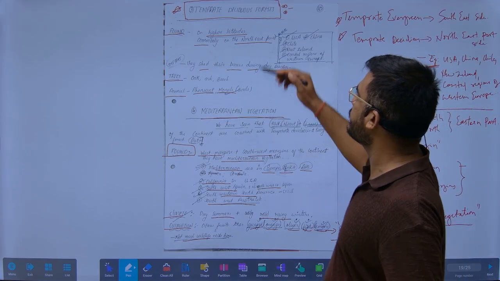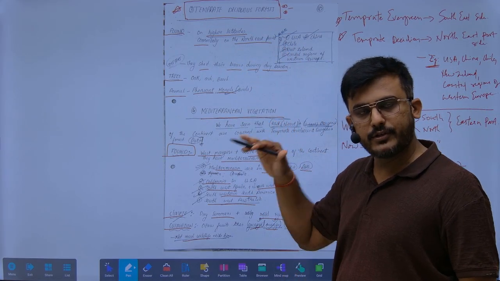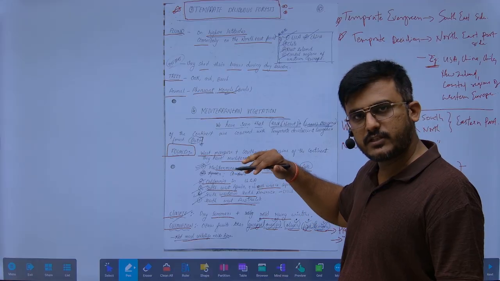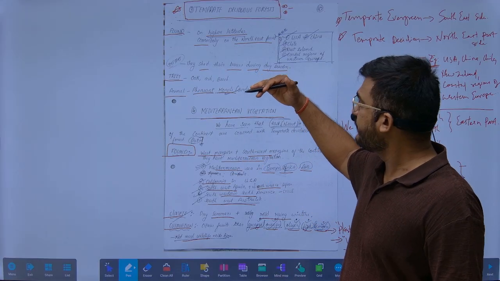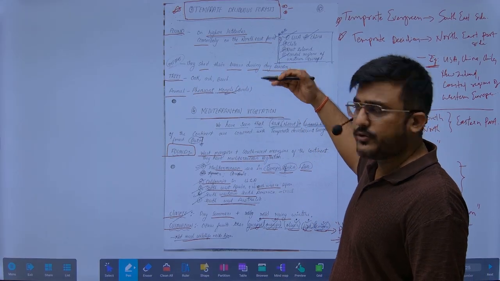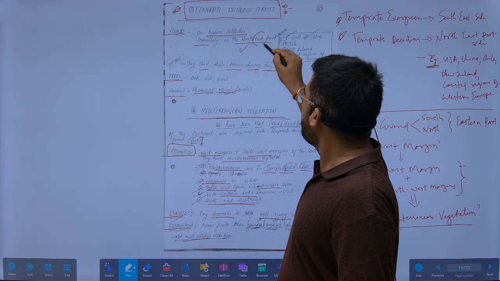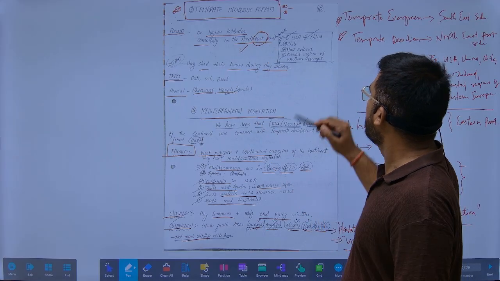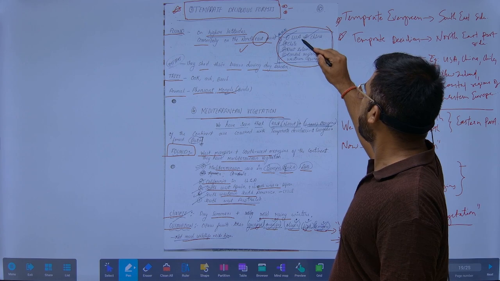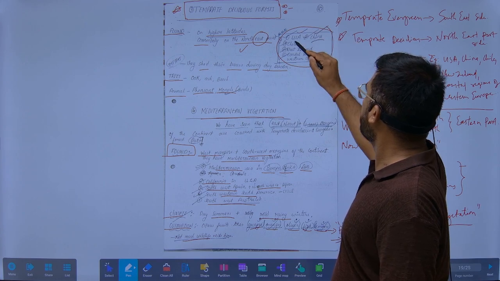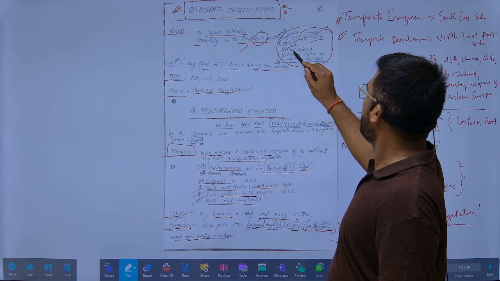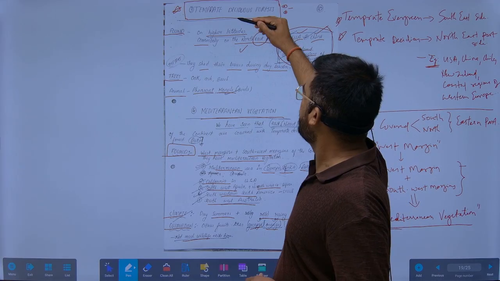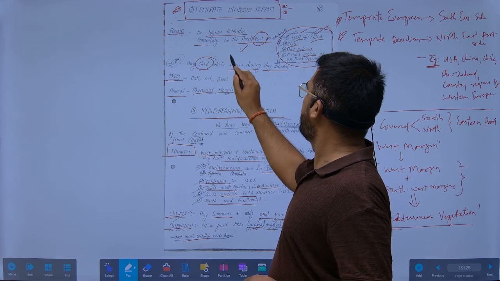Now, temperate deciduous forest. In the lower latitudes, in the southeastern part, we have seen the temperate evergreen forest. And as we move towards the higher latitudes, in the north, in the eastern part, but on the northern side, we find the temperate deciduous forest. We find this in various places like the USA, China, Chile, New Zealand, and the coastal region of Western Europe. It is deciduous, so they shed their leaves.